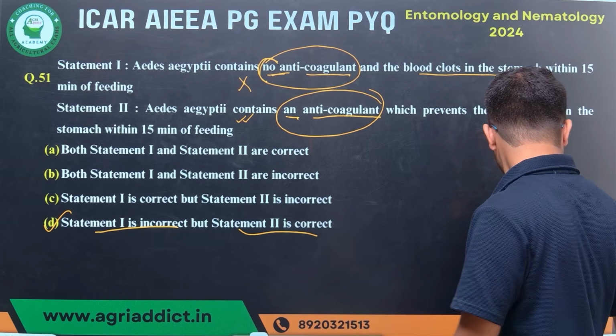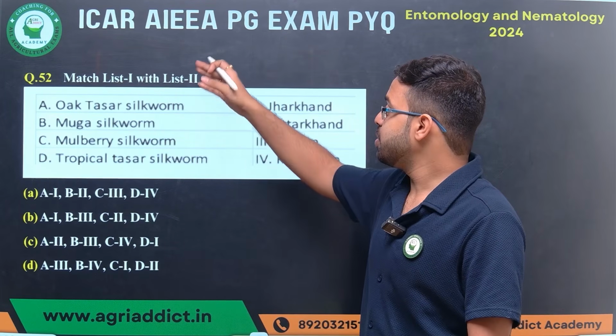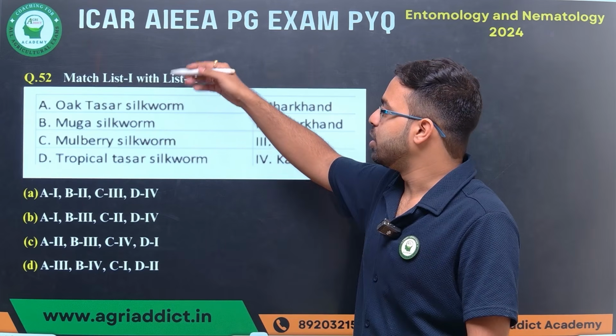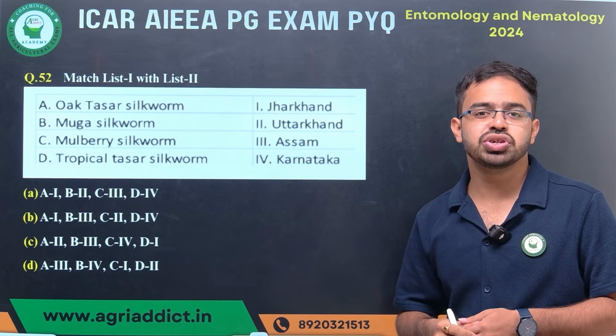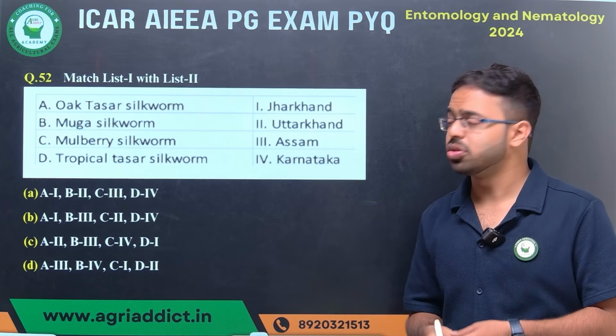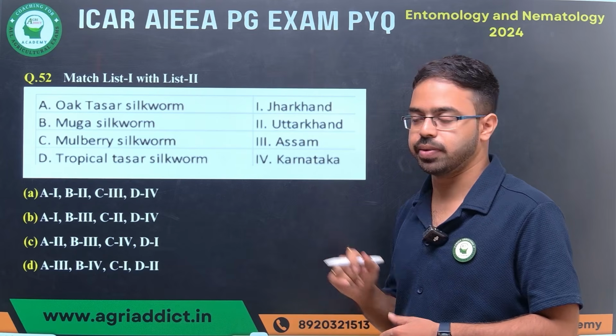Okay. Next question. This is a matching type question. Different silkworms are given, and where the silkworms are usually found is given in column B. So we'll see one by one.